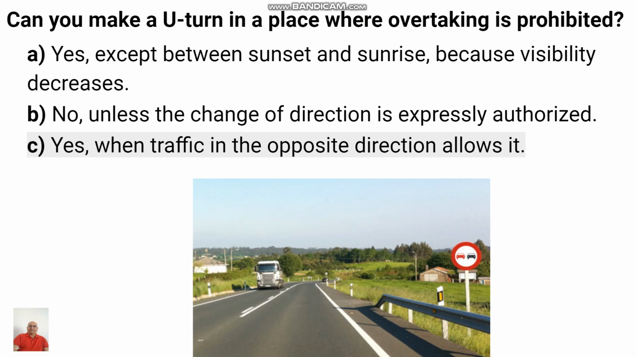Can you make a U-turn in a place where overtaking is prohibited? Yes, except between sunset and sunrise because visibility decreases. No, unless the change of direction is expressly authorized. Yes, when traffic in the opposite direction allows it. If overtaking is prohibited, the U-turn is also prohibited unless the change of direction is expressly authorized. B is the correct answer.